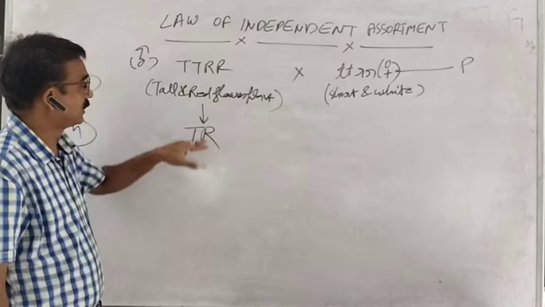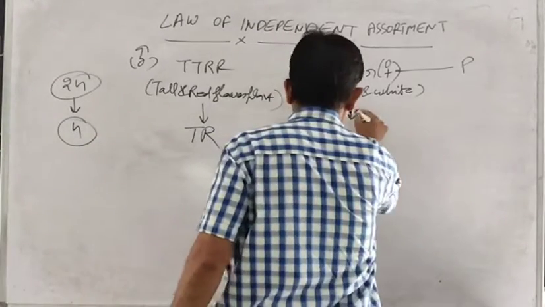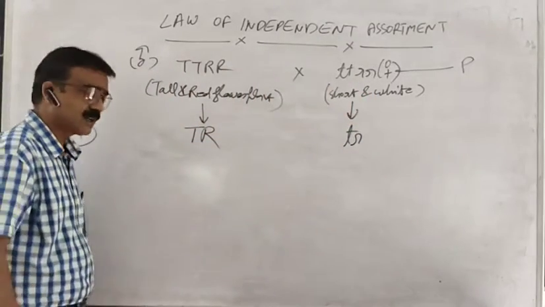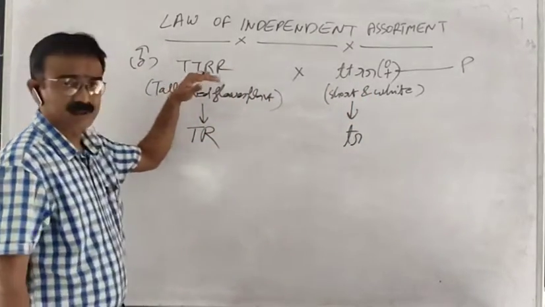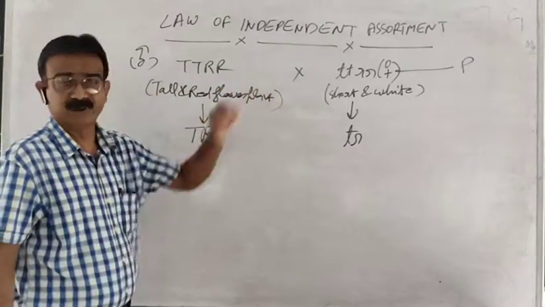The same will apply for this. In the same way, this will also develop gametes like this. Now, this we have assumed as the male plant, and this the female plant.